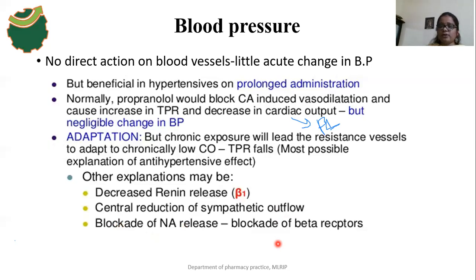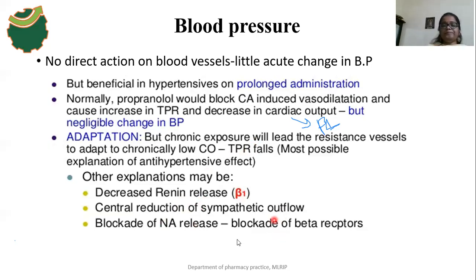So what is the overall effect of propranolol on blood pressure? Initially there is a negligible change in BP, but after chronic use there is a decrease in blood pressure, because it decreases the total peripheral resistance. At the same time it decreases the release of renin, decreases central sympathetic outflow, and blocks noradrenaline release due to blockade of the beta receptors.